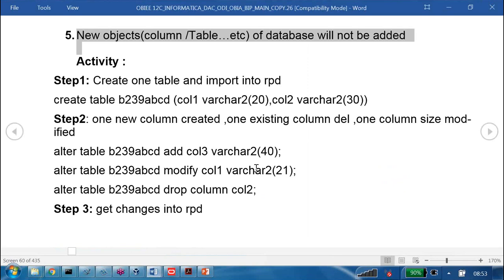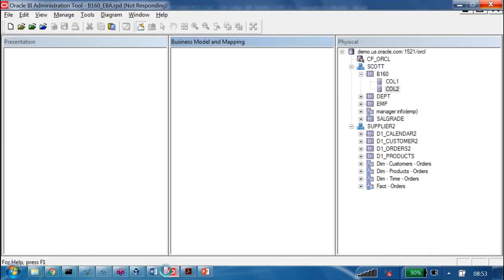Ram, I have one question here. Suppose we do not edit the new column that we have added, column 3. Will it give the report for that column? How will you get the report? If column 3 is not available here, then it won't be available. But it is in the database. It won't be there in this layer also.